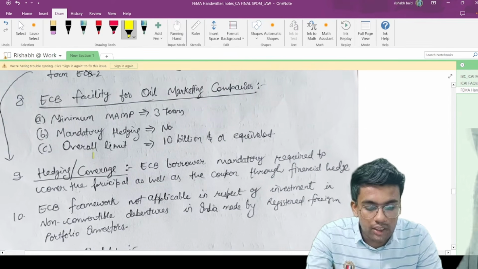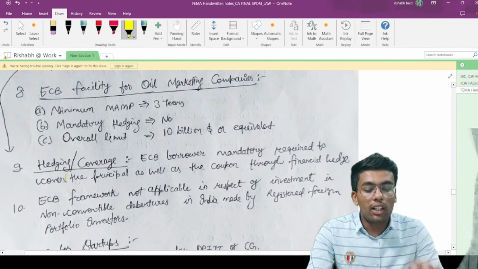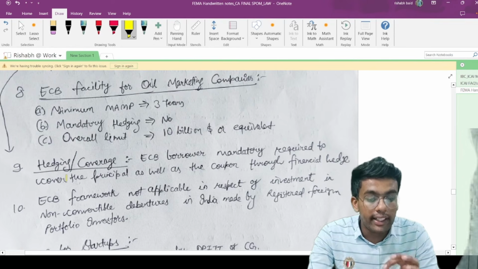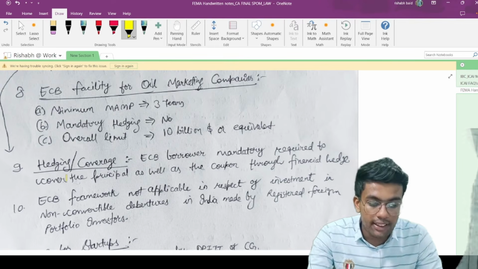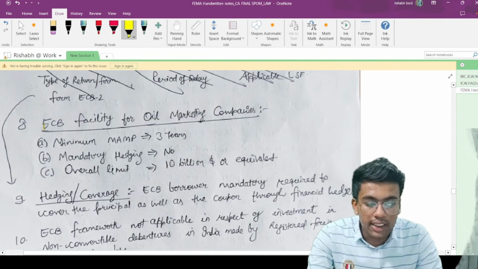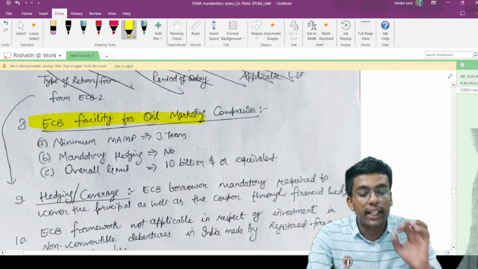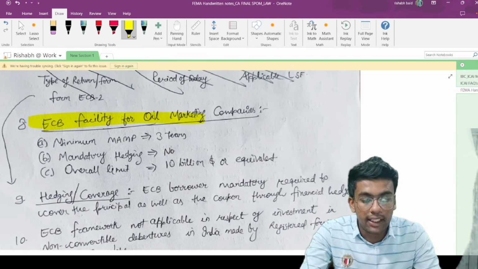Before this, let us go with these provisions. Hedging or coverage. ECB borrowers are mandatorily required to cover the principal as well as the coupon through the financial hedge. After this, let's understand this ECB facility for oil marketing companies.